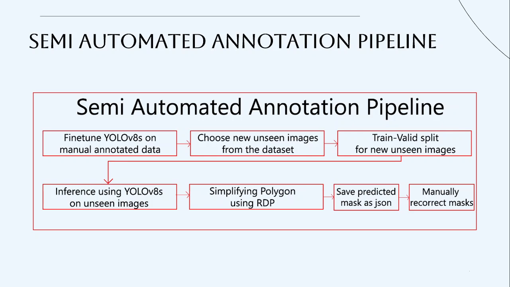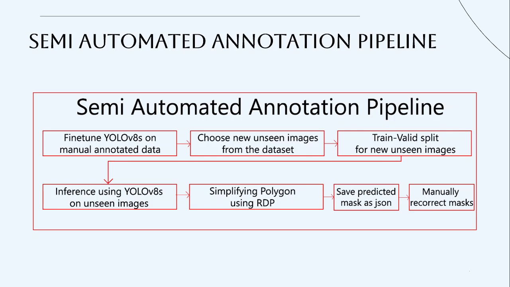The problem was that YOLO V8S was generating too many points for a simple polygon, a simple mask. That can be really problematic, because if I want to edit those, then editing those masks can take too much time, which is not efficient at all. That's why I use an algorithm called RDP. What it does is simplify the polygon, so it reduces all the points in the masks without changing the mask shape.